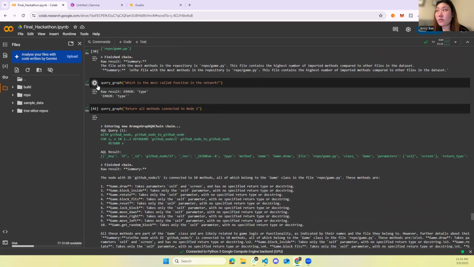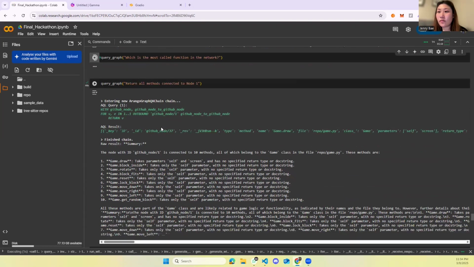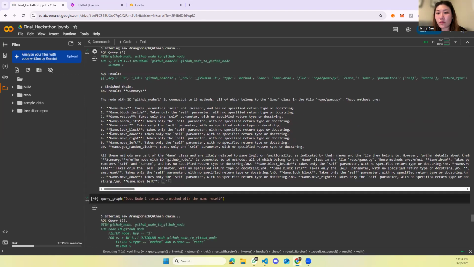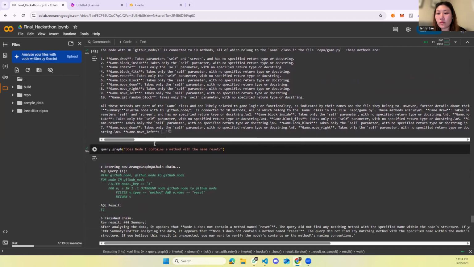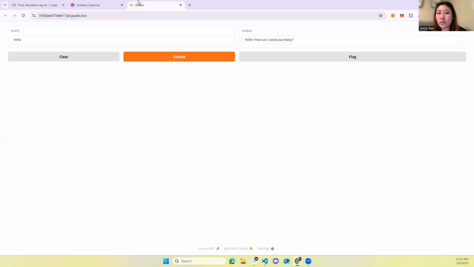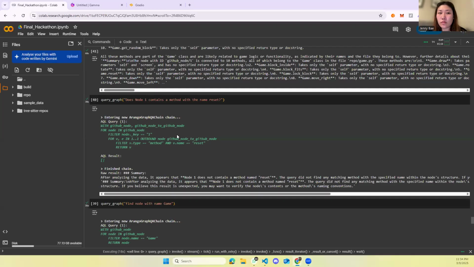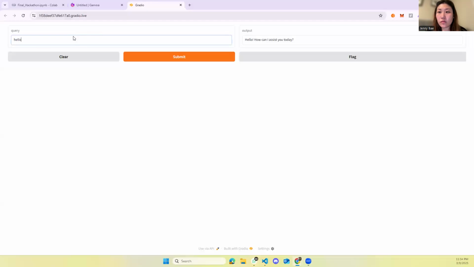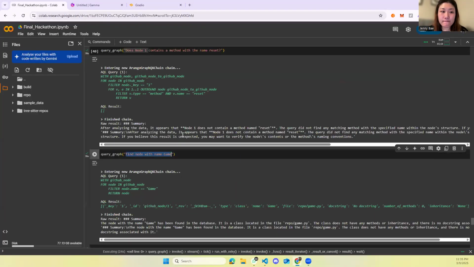Actually, I had some errors with that one. But going forward, we can see the node 1 is the game class, and we can see what all methods it has. And it gives us a summary as well. So the same thing can be accessed through our UI as well to query.